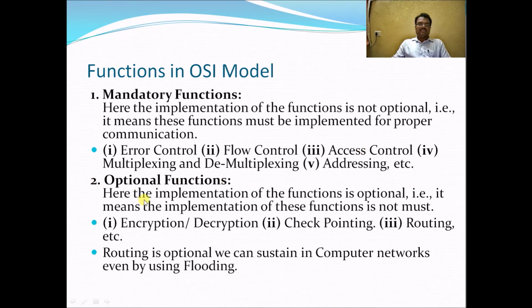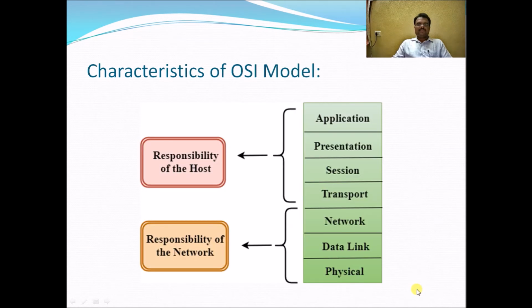And optional functions, where the implementation of the function is not a must: encryption, decryption, checkpointing, routing. So these are the optional functions in the OSI model. Routing is optional. We can sustain in computer networks even by using flooding. So these are the functions in the OSI model.